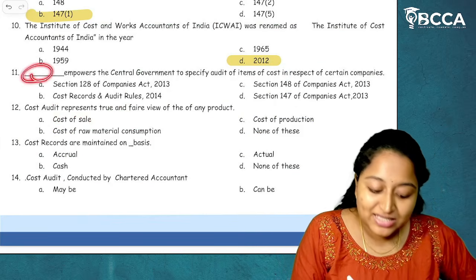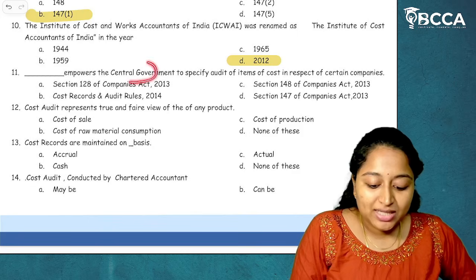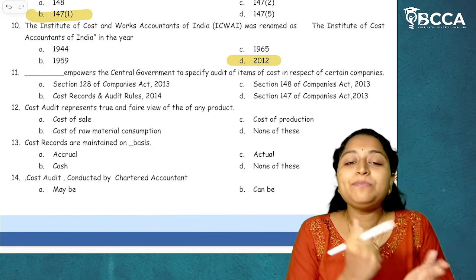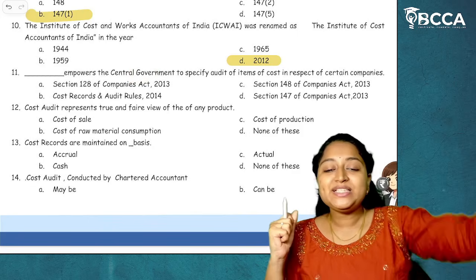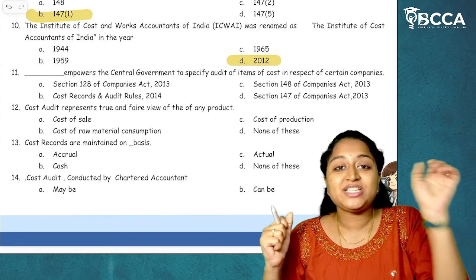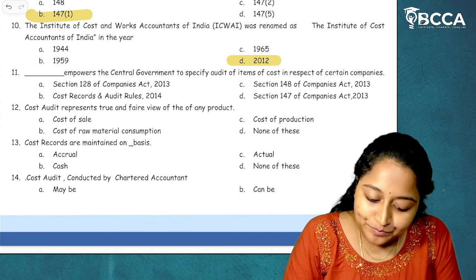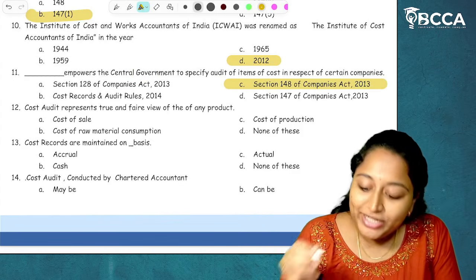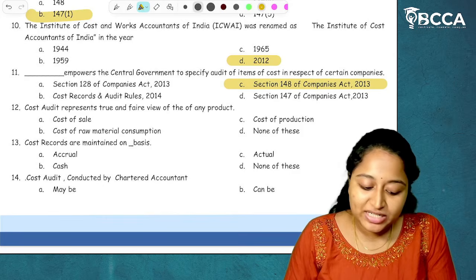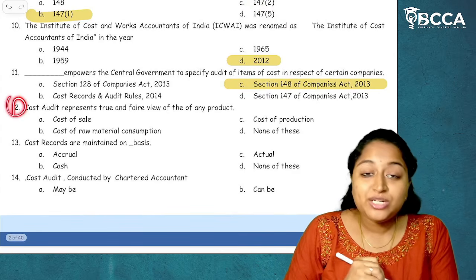So here they have asked us, Dash empowers the central government. Who has given the power to the central government? Companies Act 2013. Through which section? Section 148. Section 148 of Companies Act 2013. I hope it's clear. Then, question number 12.